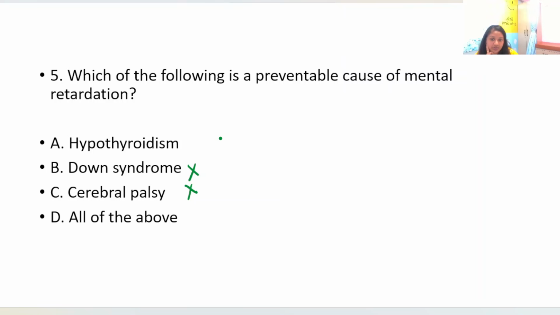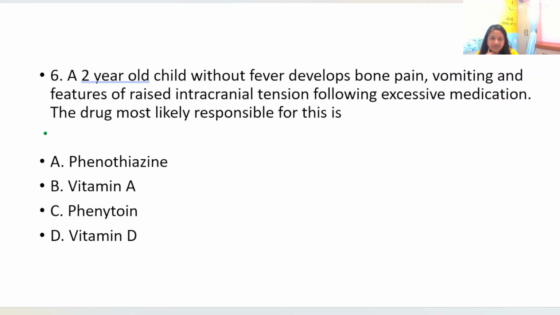Hypothyroidism, although you cannot prevent the main existential cause of hypothyroidism, you can correct the deficiency of the thyroid enzyme and prevent the mental retardation. So which of the following is preventable cause of mental retardation? The answer is hypothyroidism.